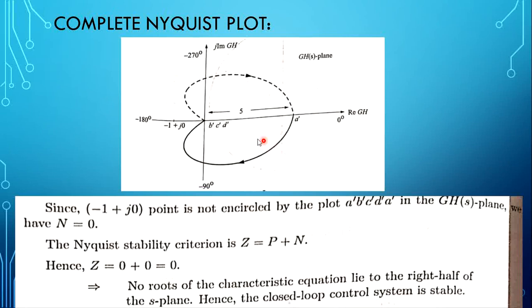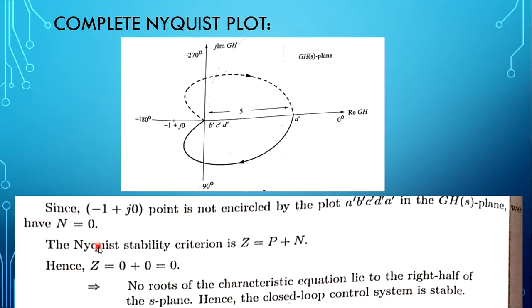Now this is at origin. So on the minus 180 degree line, let us take this point, it is the minus 1 plus j0 point. As per the obtained Nyquist plot, the observation we can make is that the minus 1 plus j0 point is not encircled by the Nyquist plot. So capital N is equal to 0.